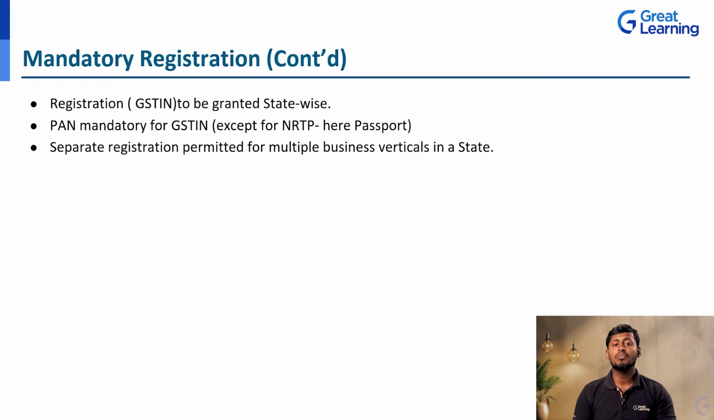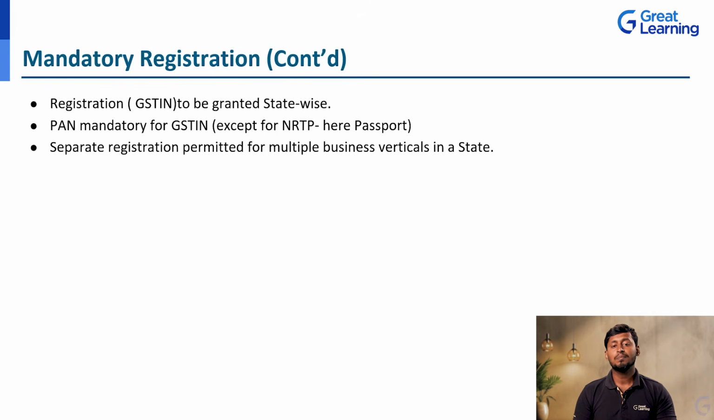So in the application, the proprietor has to submit the PAN card or PAN number, because on that basis, they are going to issue this GST number. And the last one, separate registration is permitted for multiple business verticals in a state.